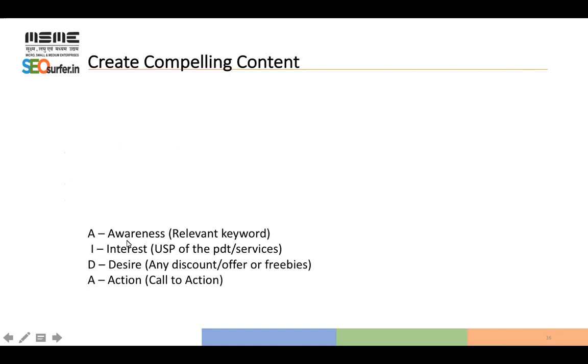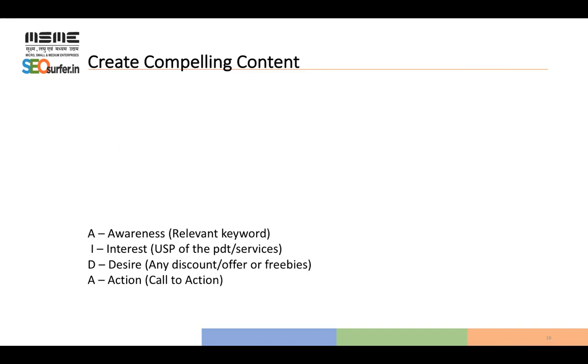First is awareness. That means your advertisement should have the searched keyword or the same keyword. Then interest. Your advertisement should have a unique selling proposition of your product or service.